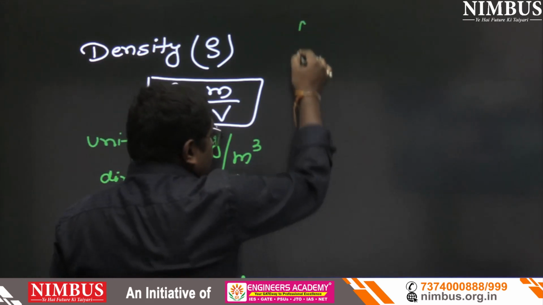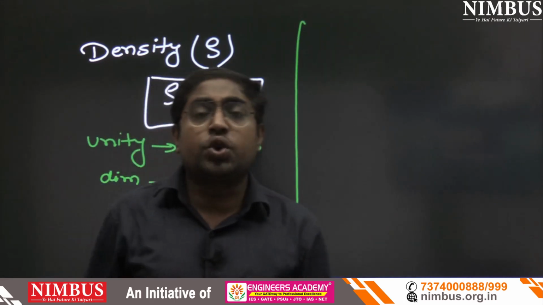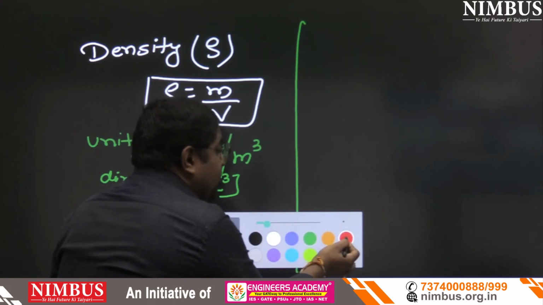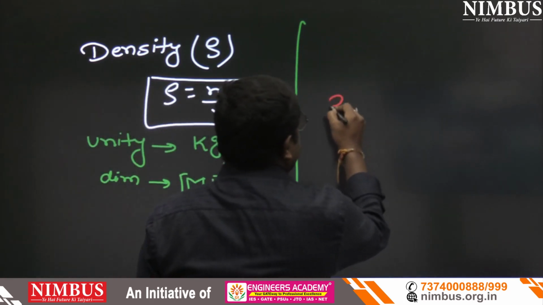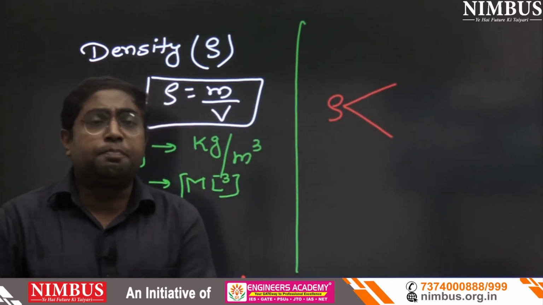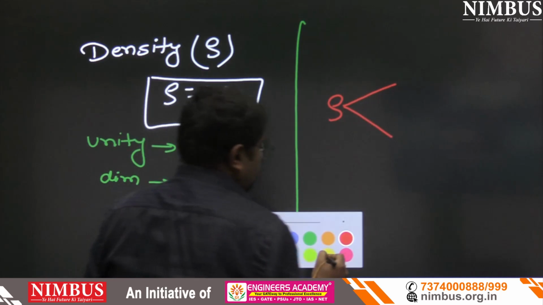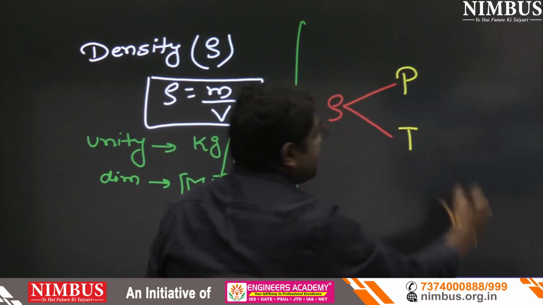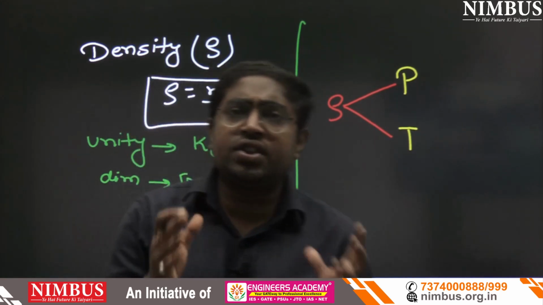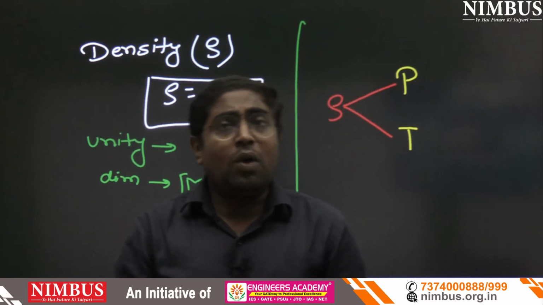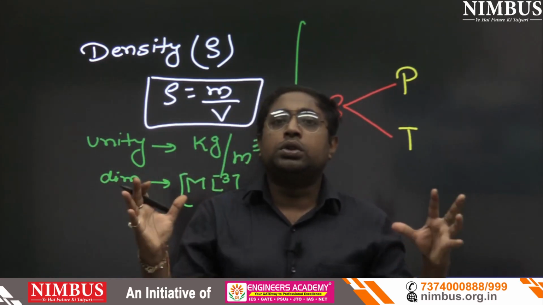Now the advanced question is, density can vary with the help of pressure and temperature also. So how? Assume in my hand balloon is there. So now I am going to compress the balloon.